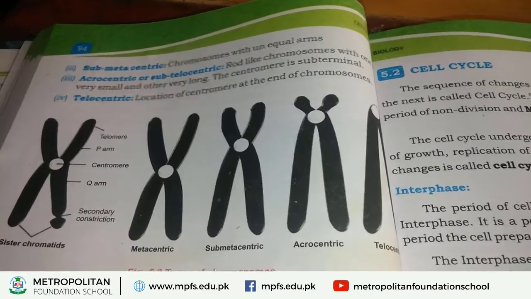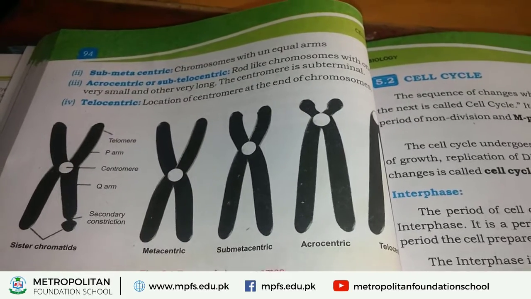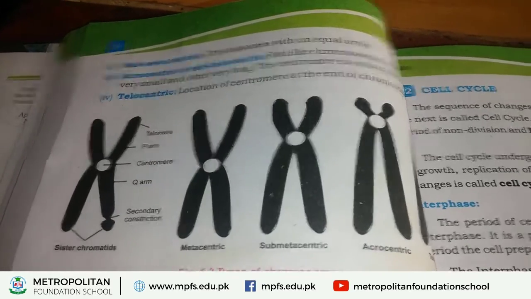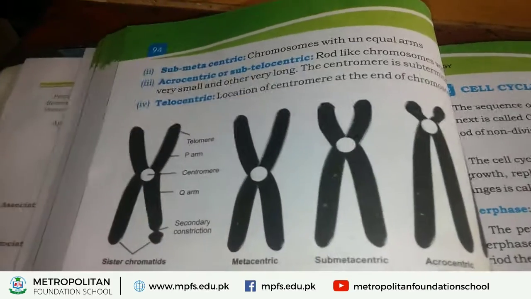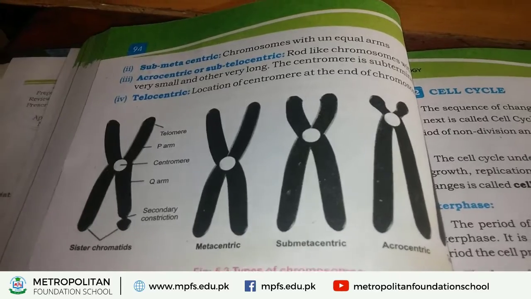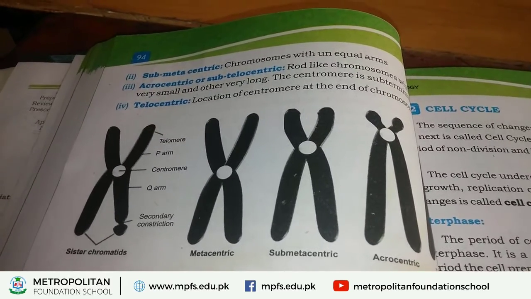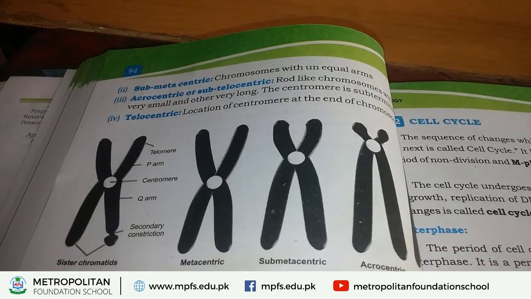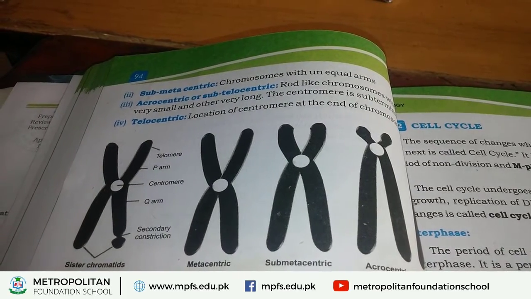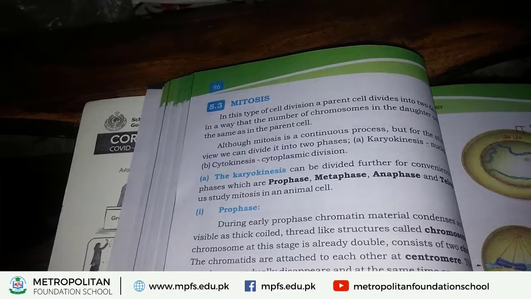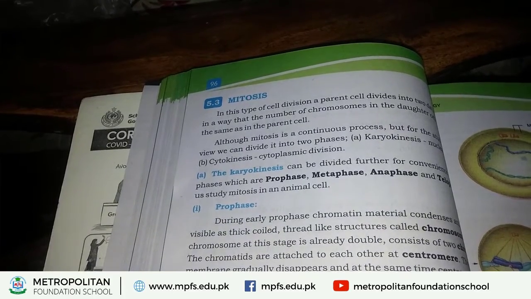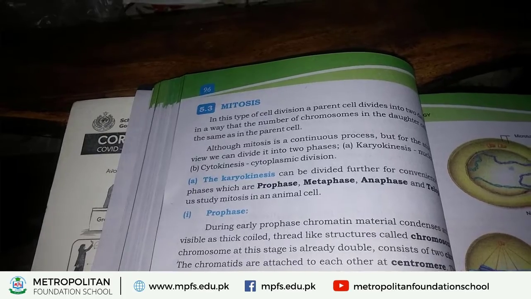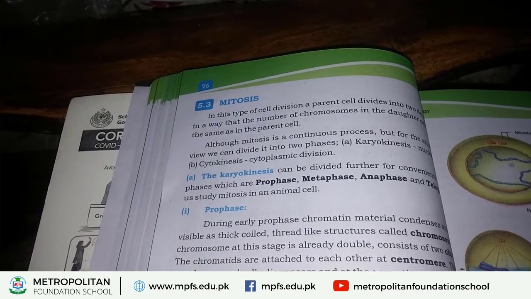Students, you know what the centromere is: the point and position where the two arms are attached. Okay, students, I hope you understand this topic very well. We continue with the next topic of chapter number 5, the cell cycle, that is mitosis.